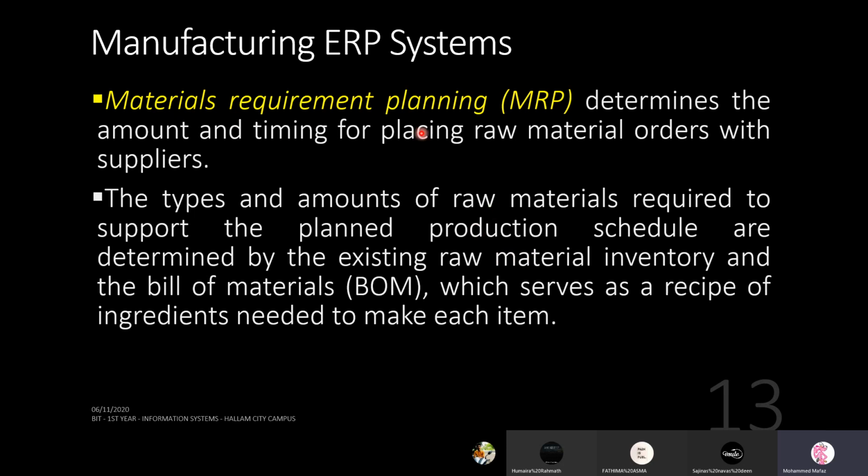So at a high level, you can think when you're producing something, if you run short of certain inventory items in the raw material, you make an order. Or sometimes you can refer to the bill of materials. What is bill of material? Because you might have already purchased some materials and now you don't have the information.